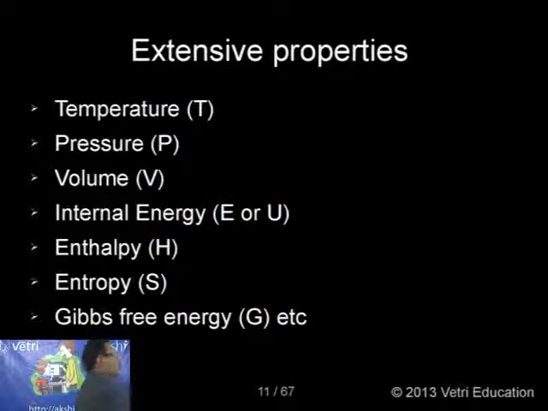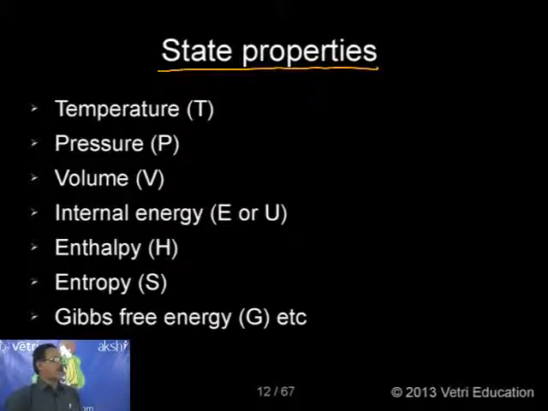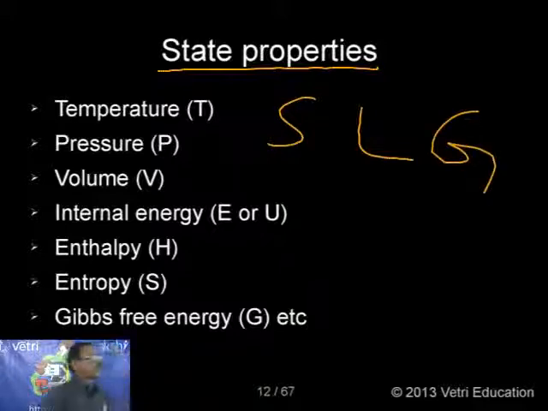Okay, next one, state property. Just now I explained it, but this is based on the nature. What is a state property? Normally when you say state, you have to assume it this way. Any matter, as I discussed in the first class, can be classified basically in two ways: one based on physical properties, another based on chemical properties. Based on physical properties, I can classify solid, liquid and gas. The corresponding states are the solid state, liquid state and gaseous state.